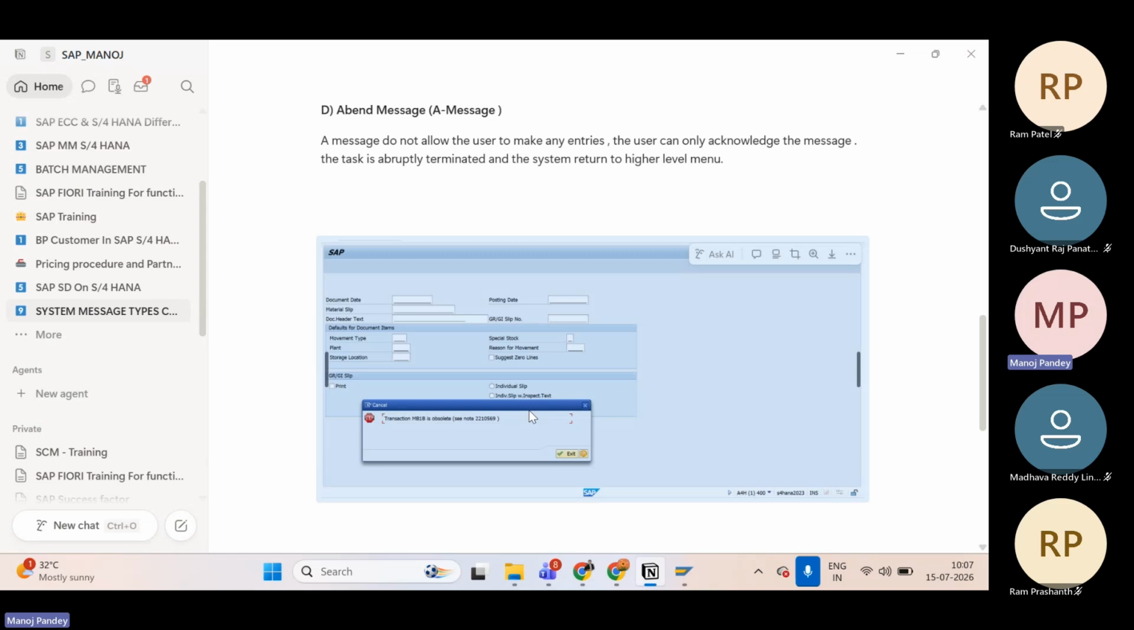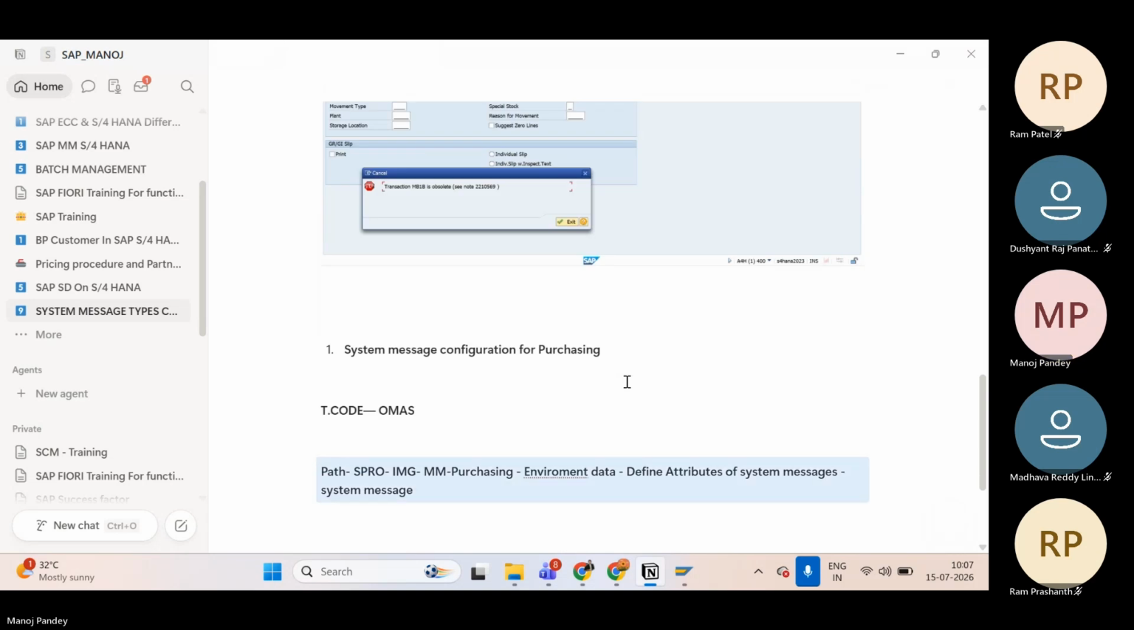Abandoned message is like when a transaction is obsolete. For example, if you try to use MB1V in SAP S4HANA, maybe you will get a message that the transaction is obsolete, meaning it is not there anymore in the system. This type of message is an abandoned message.